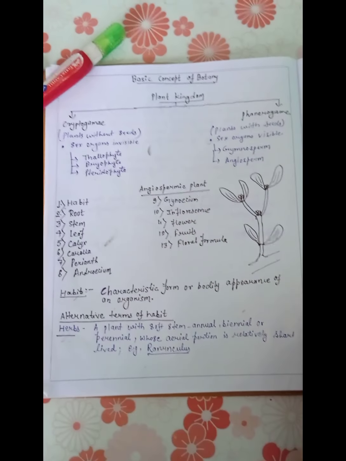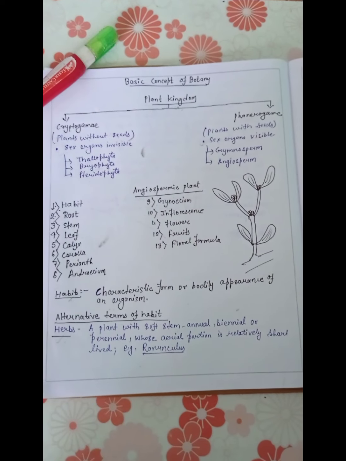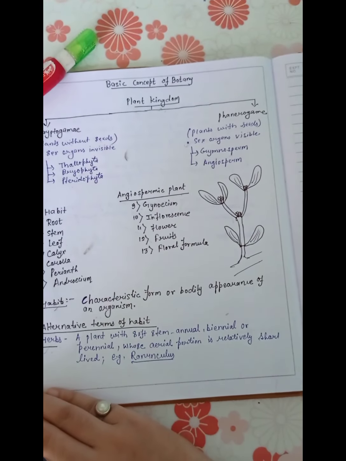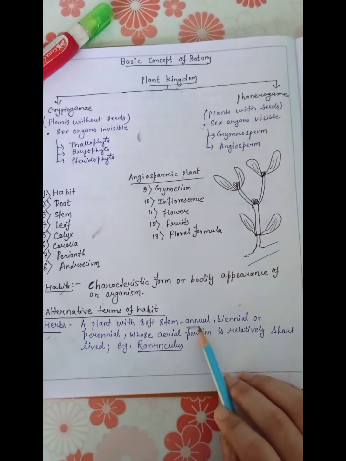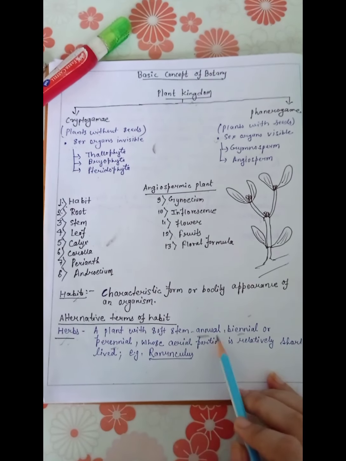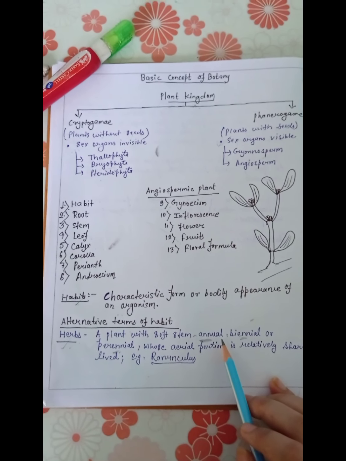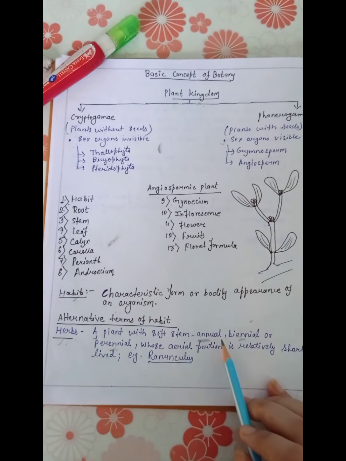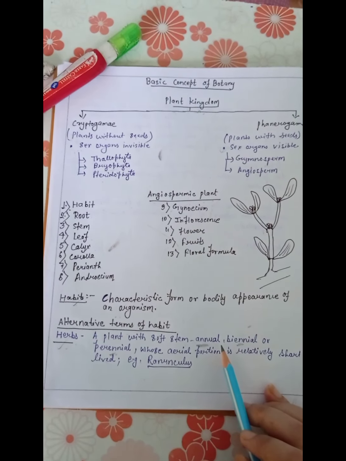Herbs are plants with a soft stem, annual, biennial or perennial, whose aerial portion is relatively short-lived. Example is Ranunculus. Annual means the plant which completes its life cycle from germination to the production of seed within one growing season.